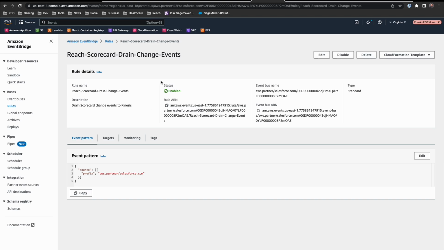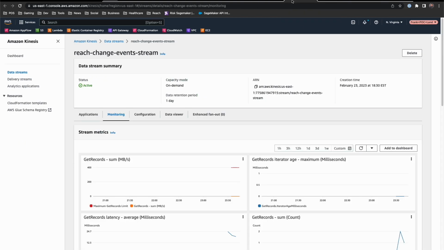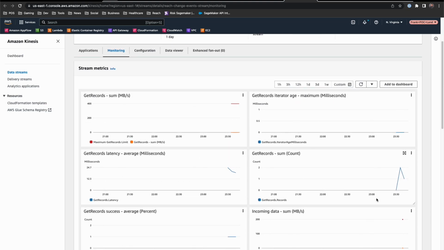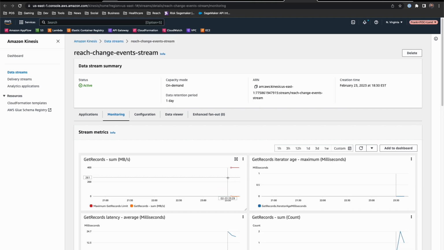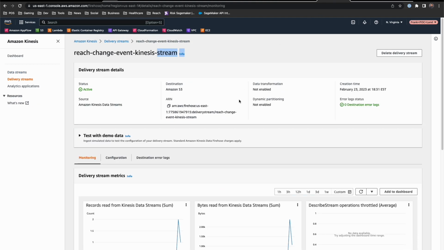Now, Kinesis is the AWS suite for event streaming. And I won't bore you with all the gritty details, but the setup here is pretty simple. You create a data stream, which is basically going to receive all those events. So here you can see we've started to receive events from those changes we made. And then you create effectively a delivery stream, which puts those events somewhere. In this case, we're actually writing those events out to S3.